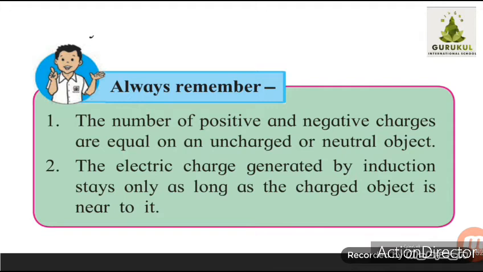A normal object which you have not rubbed on any woolen cloth or nylon piece has equal positive and negative charges.